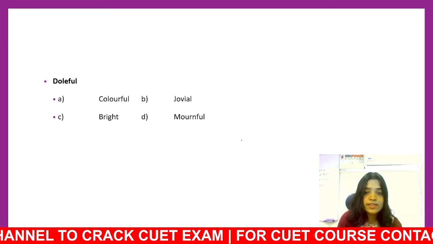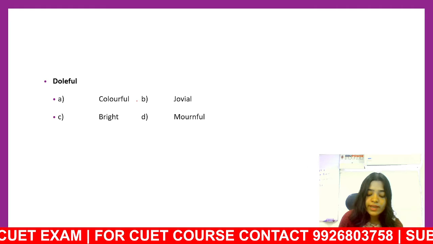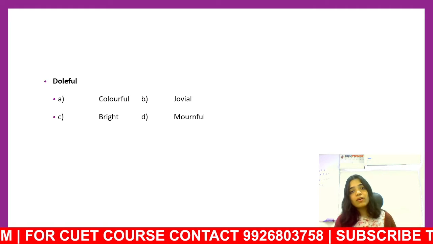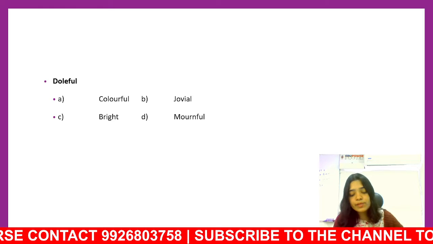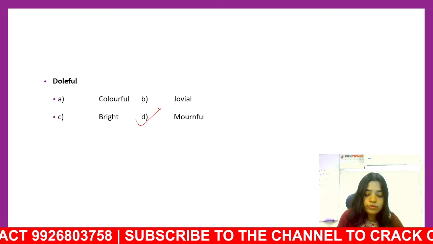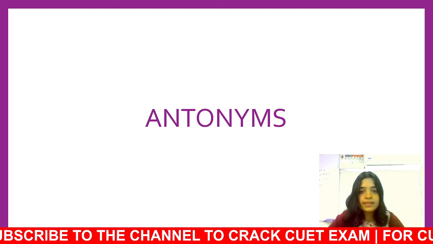Because as we discussed, doleful is a mournful atmosphere. So jovial is a very happy place. Jovial is when people are celebrating, when people are partying. That's a jovial atmosphere. So doleful will not go with jovial. Doleful will go with mournful. Okay. Let's move on to the next slide.